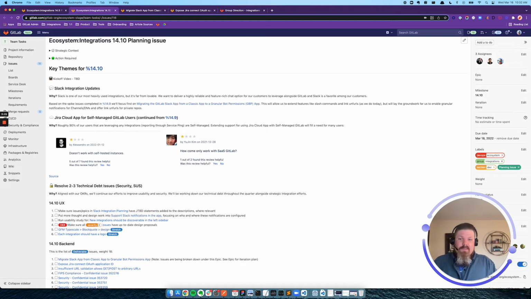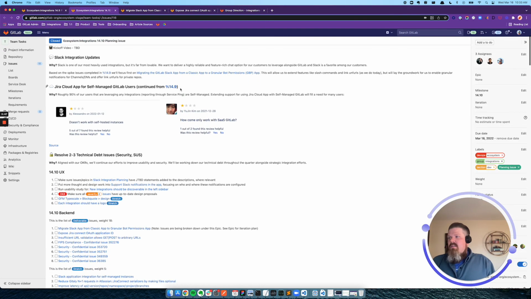And once this initial migration effort has been knocked out, we can focus on the fun stuff like building a delivery path for self-managed users, porting Slack notifications into this new Slack app, and adding link previews for private repos, or providing more granular configuration of notifications for channels as well as DMs.